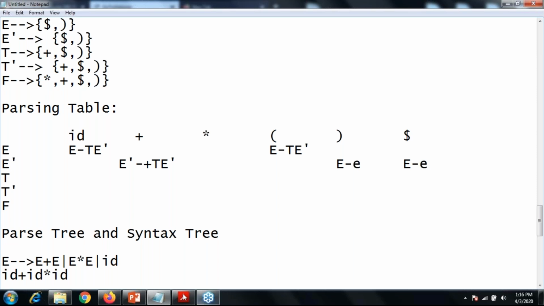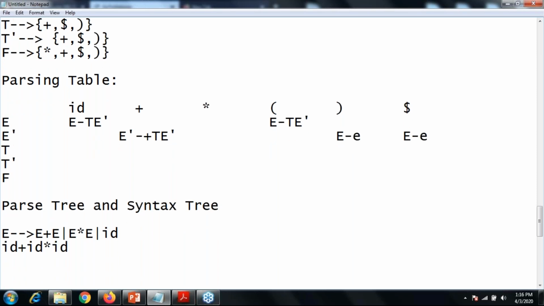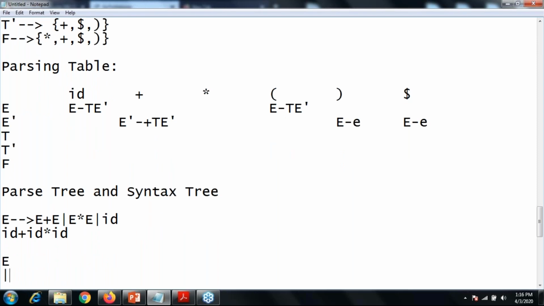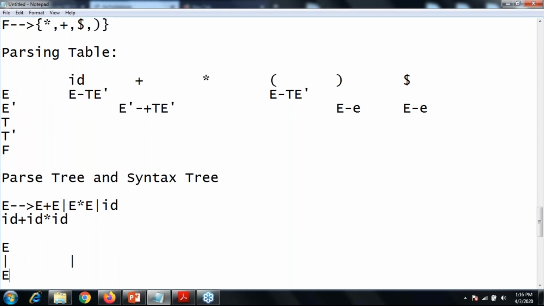In that case, root nodes always start with the E. So your E can generate E plus E, something like this.